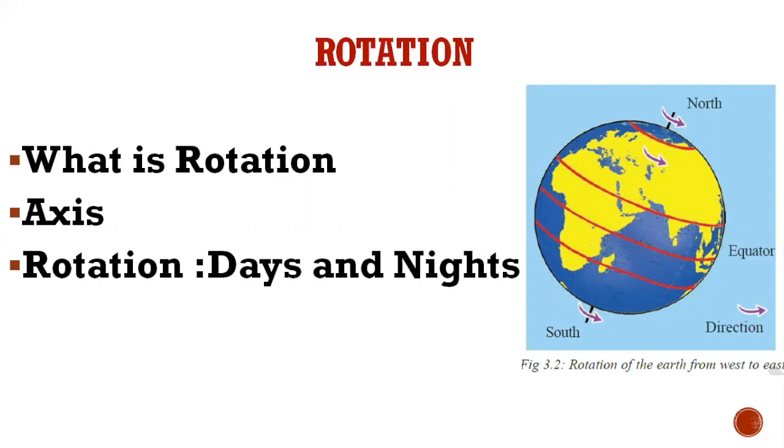The part which is facing the sun will have day, and the part which is not facing the sun will have night. And earth will take 24 hours to complete one rotation. So hence days and nights are formed by the rotation of the earth.